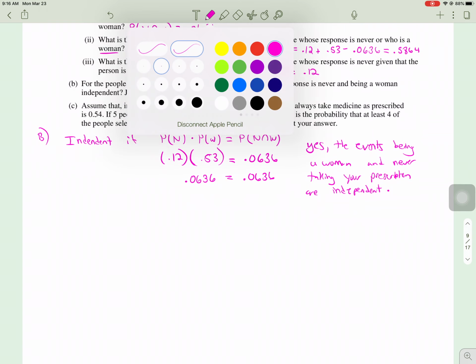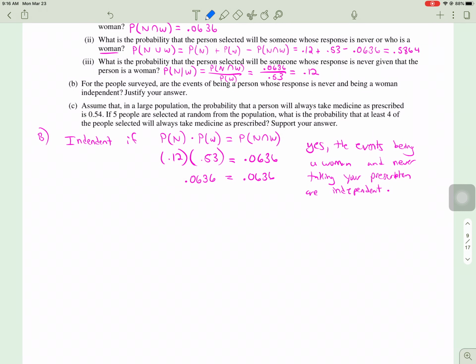This is something called a binomial distribution. Now, how do I know that it's binomial distribution? Well, there's a little acronym again. It's BINS. B stands for binary. Binary means it's either success or fail. In this case, it's either they always take their medicine as prescribed or not.